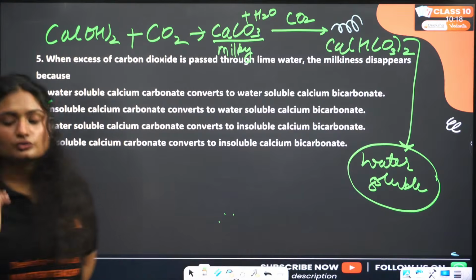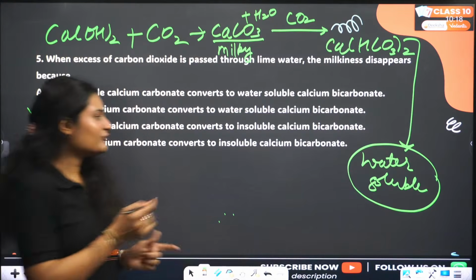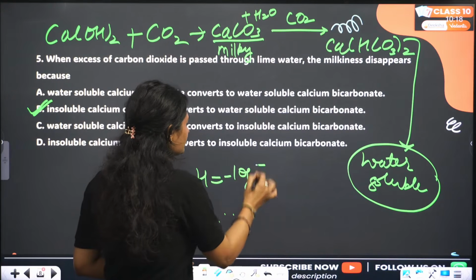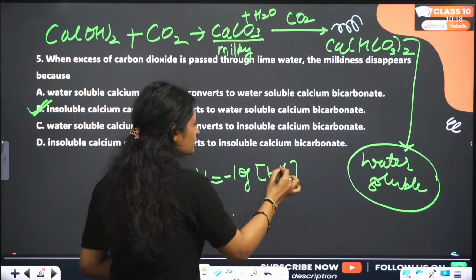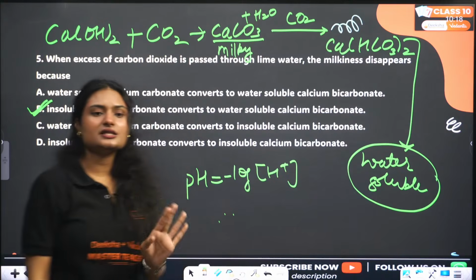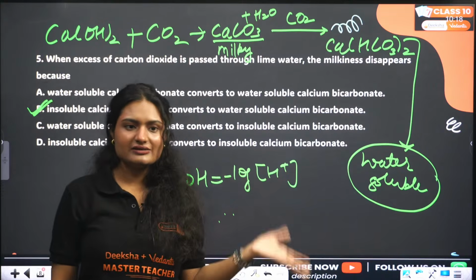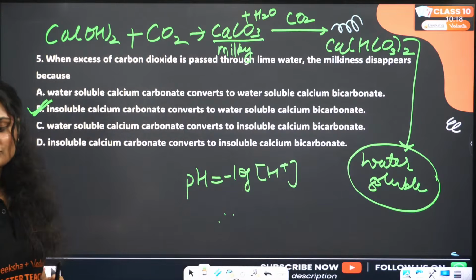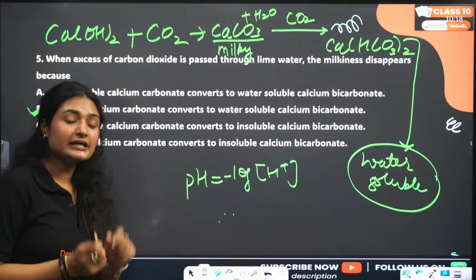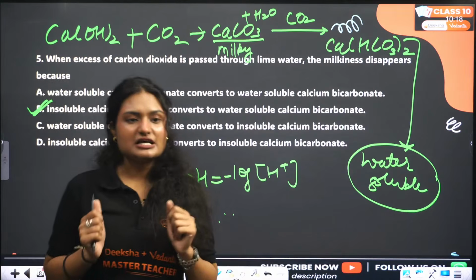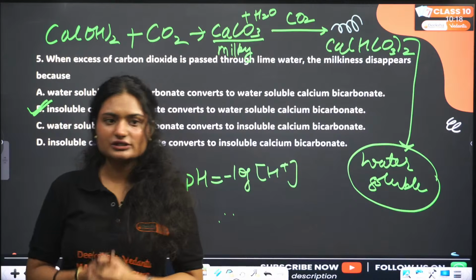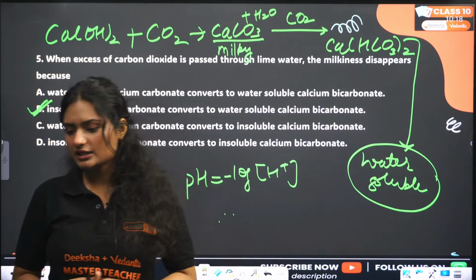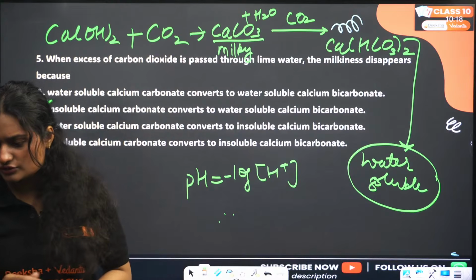Regarding the pH formula, the negative logarithm of H positive, that is not in your syllabus. It is not coming in your 10th class CBSE board. It is coming in 11th class, not in the 10th class. So do not worry, no question will come from this. And if you find chemistry really hard, follow me. I will try to help as much as I can. And whatever doubt you have, come with me. I'll try to answer it. And yeah, do not worry first of all. Do not stress it out.